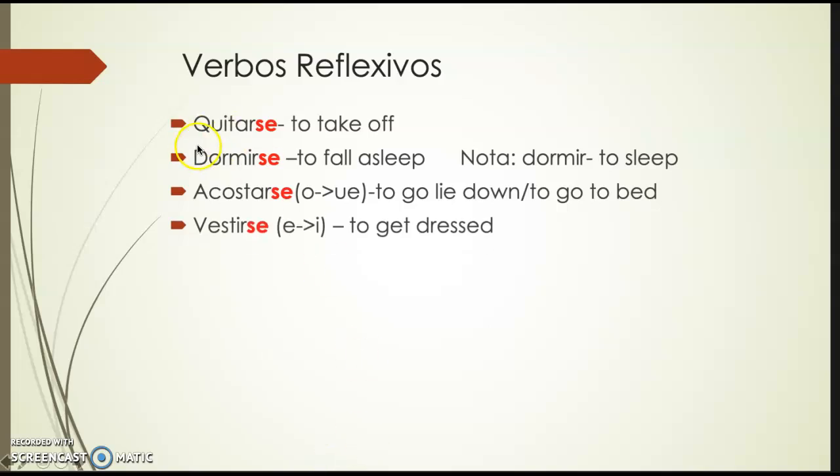So here we have dormirse is to fall asleep, and dormir means to sleep.